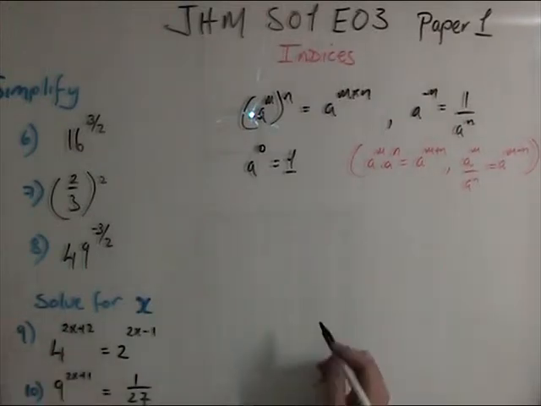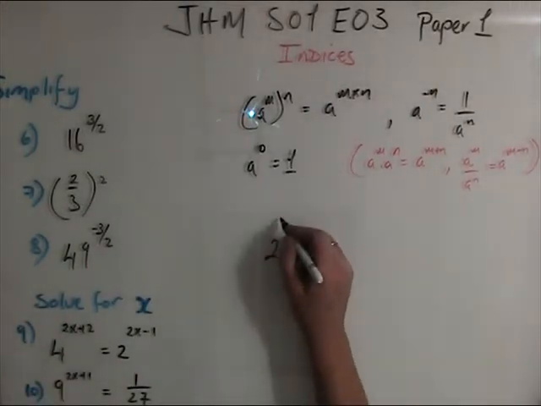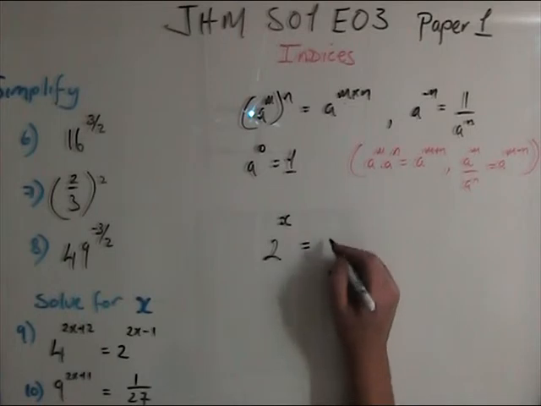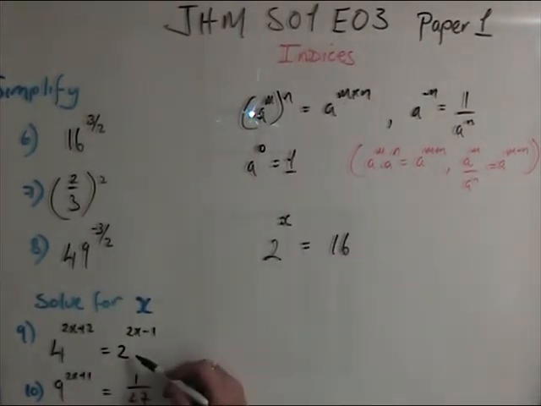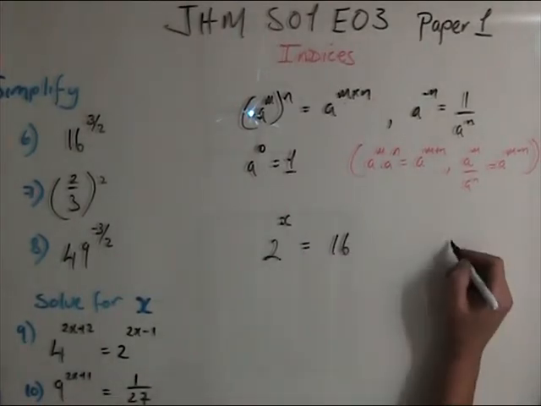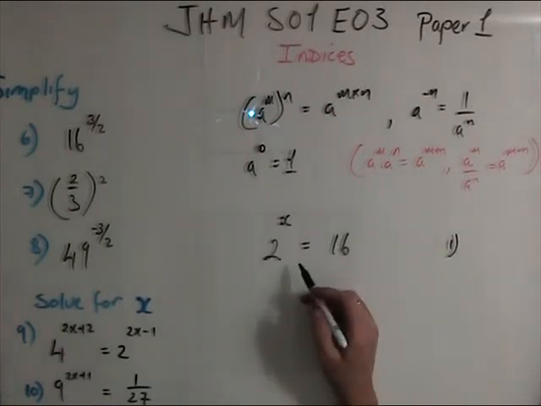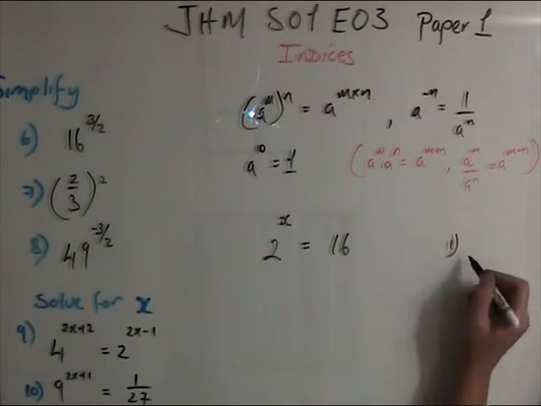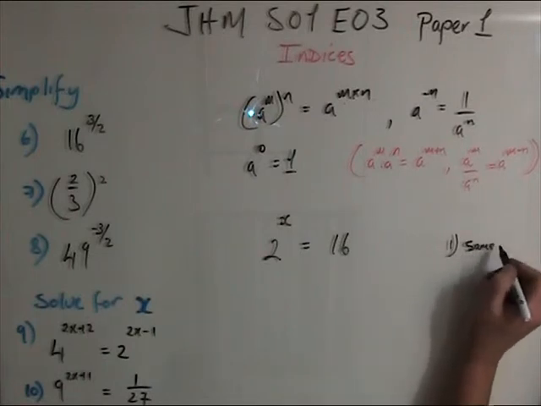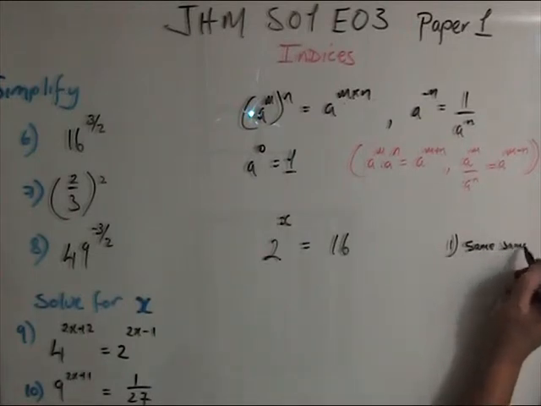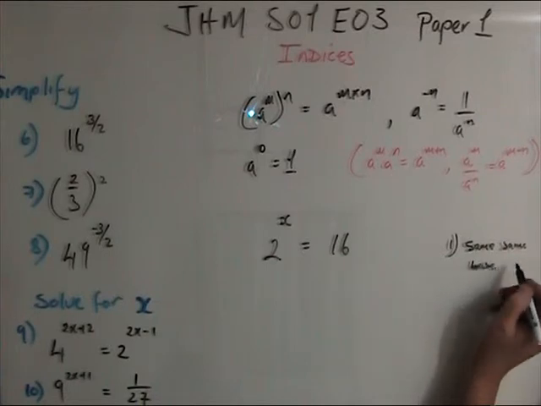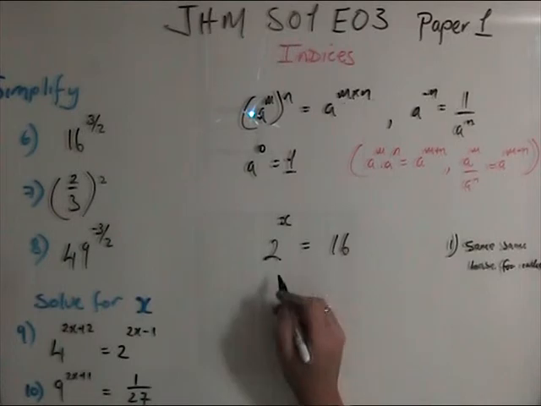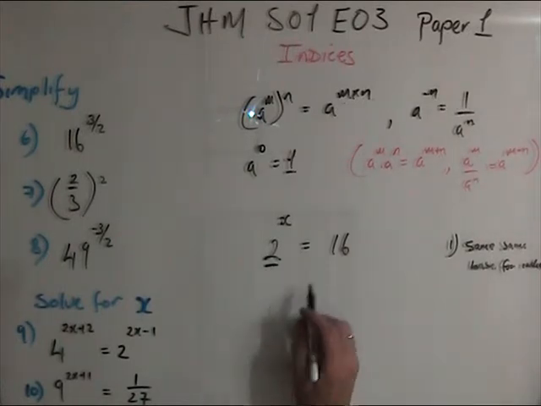Now, this is an unusual one. This is 2 to the power of x is equal to 16. The first thing is, this is an equation which must be related, so in other words, they must have the same base. Same base for the indices. So the same base is 2. I'm picking the lower base, I can't pick 16. So 2 to the power of x.